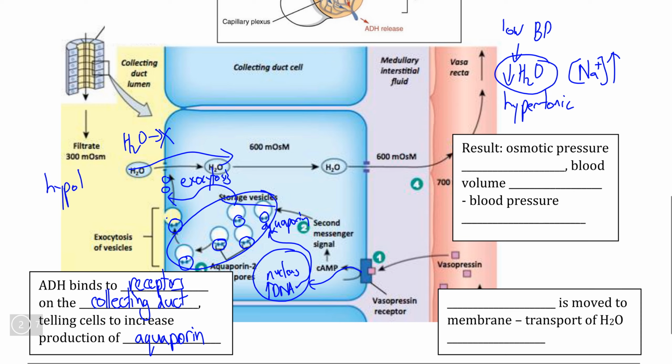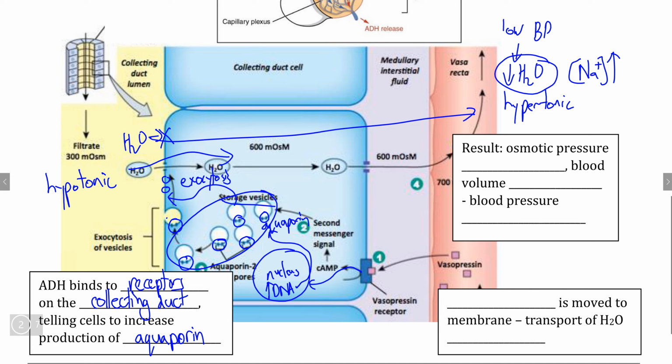So if our urine is hypotonic because it has more water in it compared to the blood, the natural direction that water would move is from the urine in the collecting duct into the blood. And all that we need to facilitate this change is more transport protein, aquaporin, on the surface of the collecting duct cells.